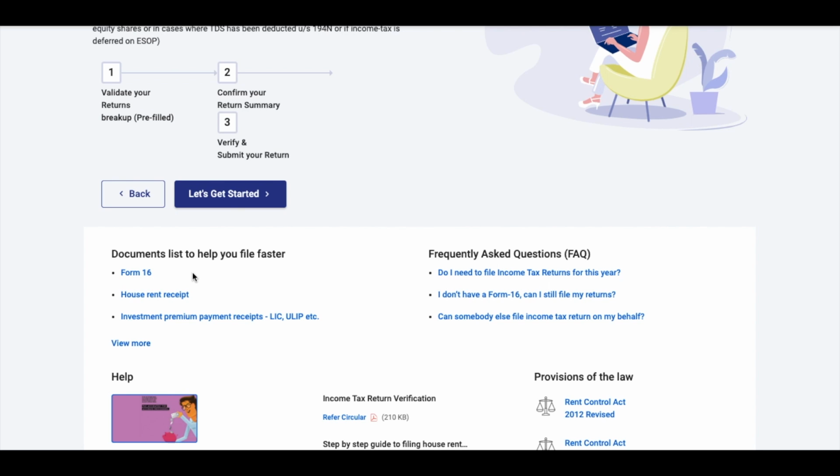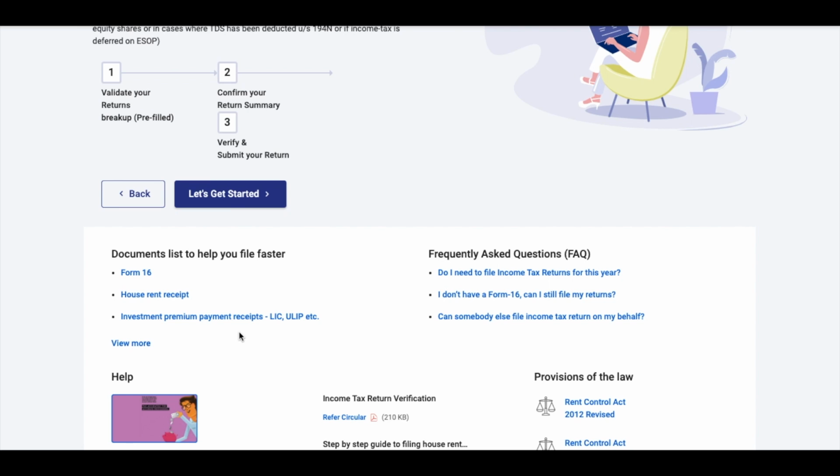You're going to need your house rent receipt if HRA is applicable to you. However, if you've submitted HRA declarations to your company and they've already deducted those, then that's okay. Form 16 will give you enough information to fill in your returns. You need to have your investment proofs ready so that you can use it in your computation.